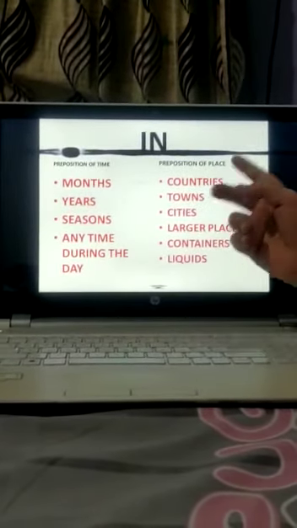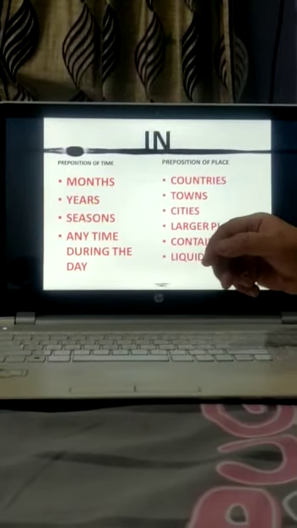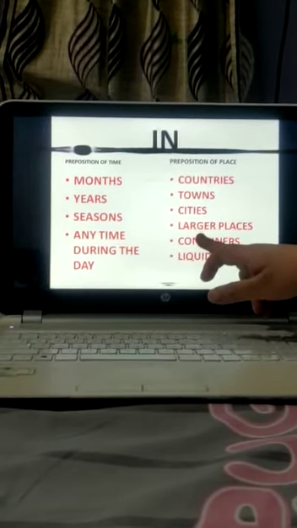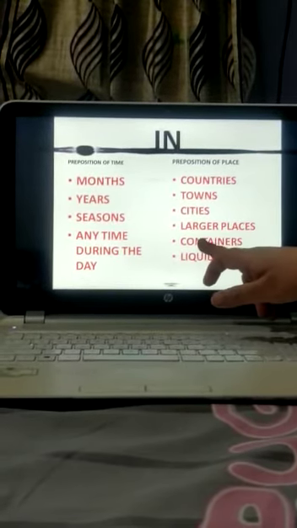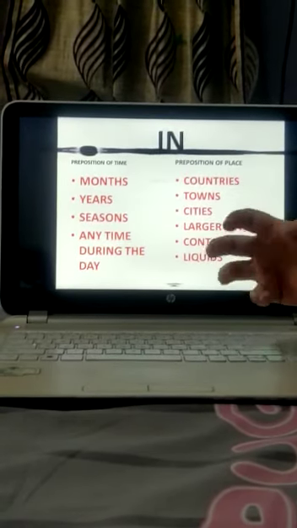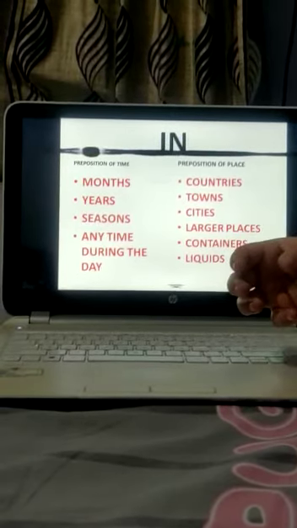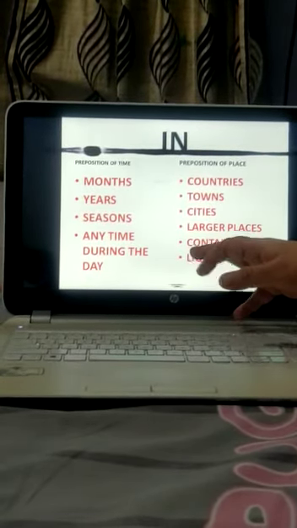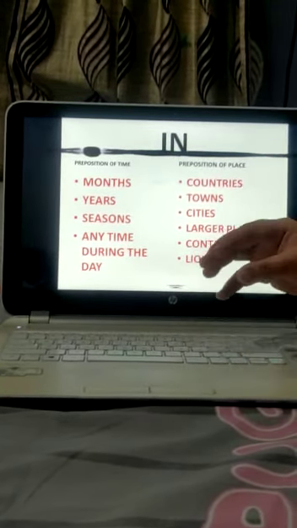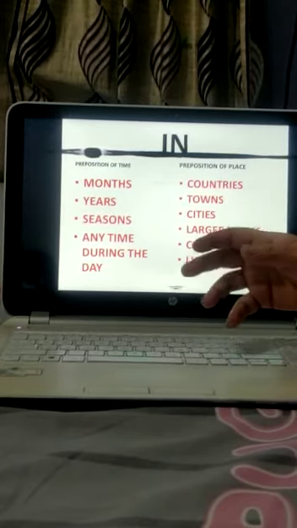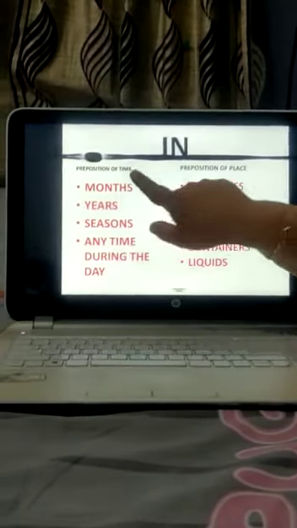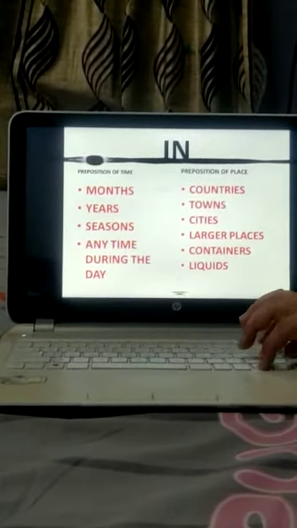Okay, now cities is like I live in Kurukshetra. Okay, larger places, I am going to play in stadium. Stadium is a large place, so in preposition is used before it. Now before the containers, like the sweets are in the jar. So jar is a container and we have used in preposition before it. With liquids also, there is some water in the bottle. So we use in preposition with these words, and this we have already discussed before.